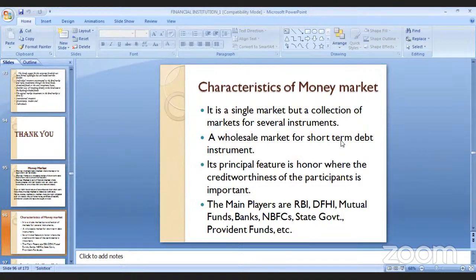Then the last characteristic is that the main player of this particular market is RBI. You have mutual funds, various different banks who sell the product on behalf of RBI. Then NBFCs, non-banking financial corporations, are also part of money market. State government, provident fund. These are the players who sell their product in the money market.